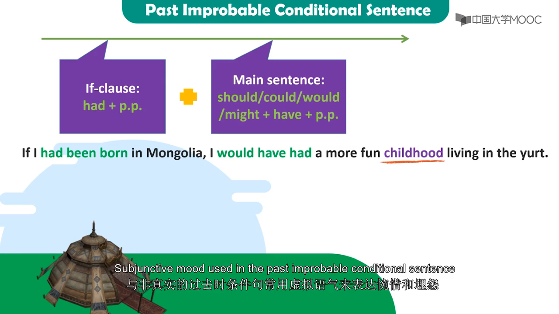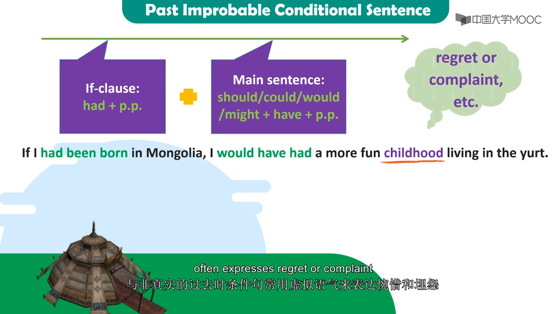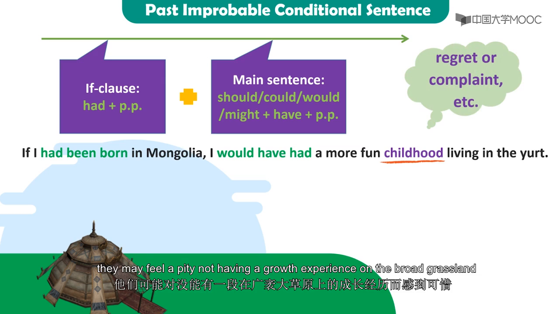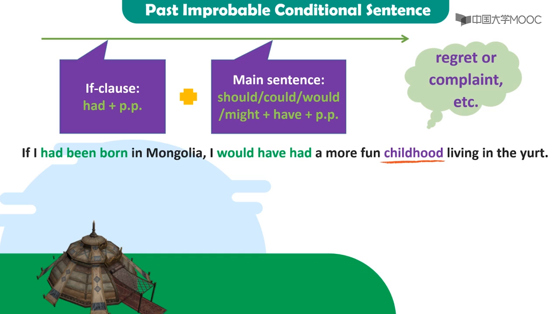Subjunctive mood used in the past improbable conditional sentence often expresses regret or complaint. To those who have been born and raised up in big cities, they may feel a pity not having a growth experience on the broad grassland.